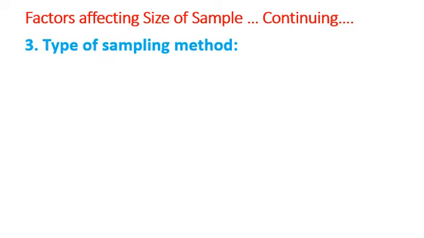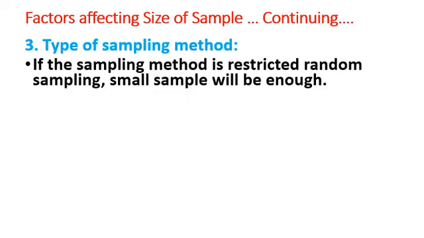Next factor, type of sampling method. If the sampling method is restricted random sampling, small sample will be enough. In restricted random sampling, the total population is divided into different groups and sufficient number of samples are selected from each group to ensure representation of all. So in this case, small sample will be enough.